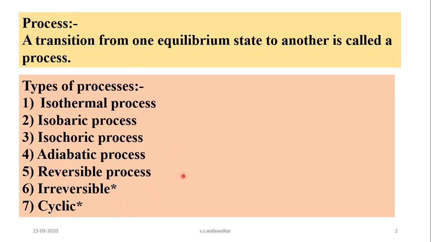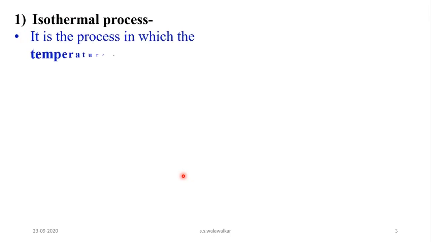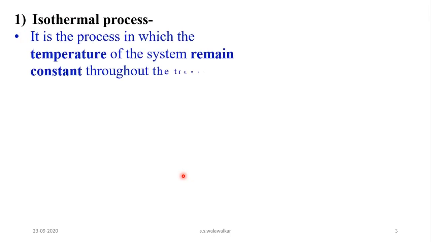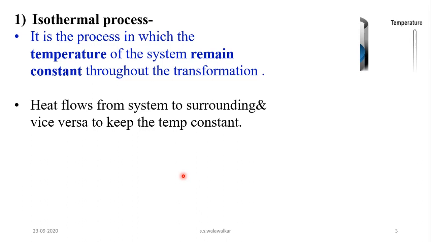So let us start with the isothermal process. Now the isothermal process is the process in which the temperature of the system remains constant throughout the transformation. So to keep the temperature constant, heat flows from system to surrounding or from surrounding to system, so that the temperature of the system remains constant.